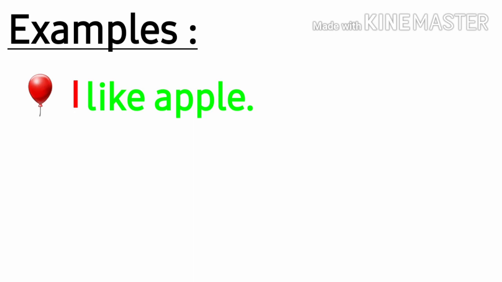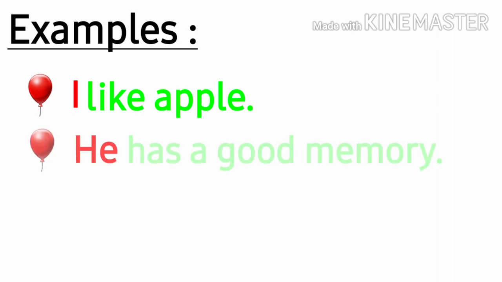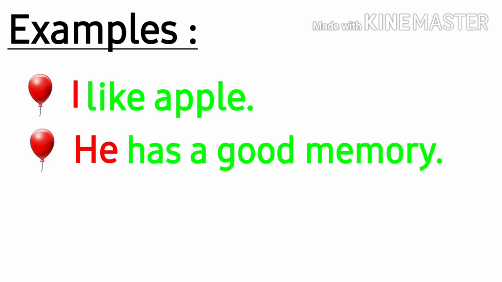Let's make it clear with a few more examples. I like apple. Here, I is the subject and the rest of the sentence is predicate. He has a good memory. In this, he is the subject and the rest is predicate.